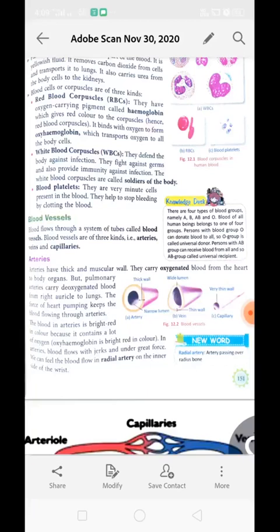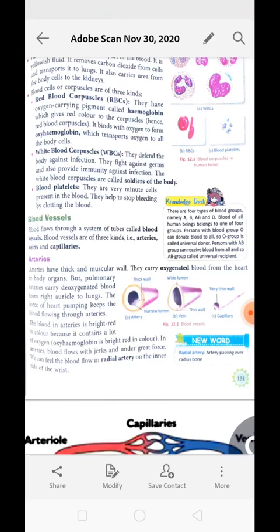Arteries have thick and muscular walls. They carry oxygenated blood from the heart to the body organs, and this is the correct definition of artery. Arteries are those blood vessels which carry the blood away from the heart. This type of blood vessel which takes the blood away from the heart is known as artery.